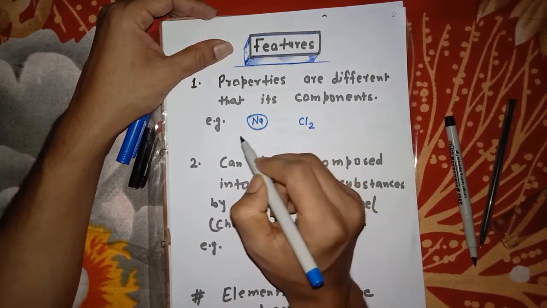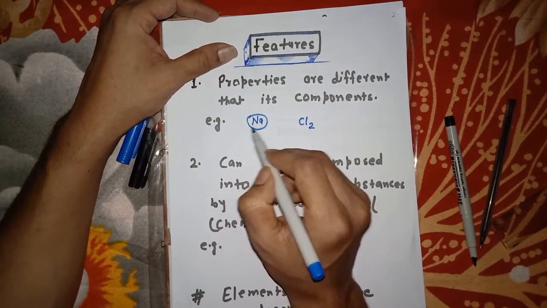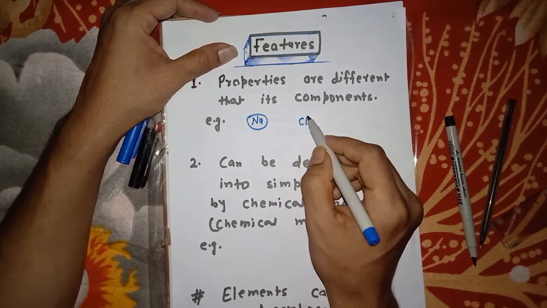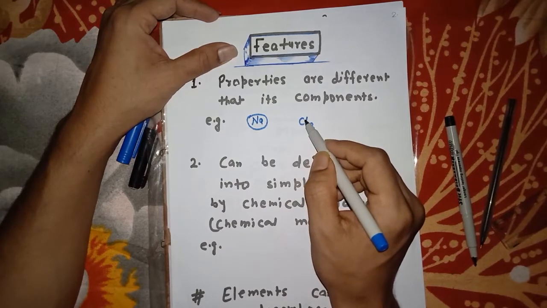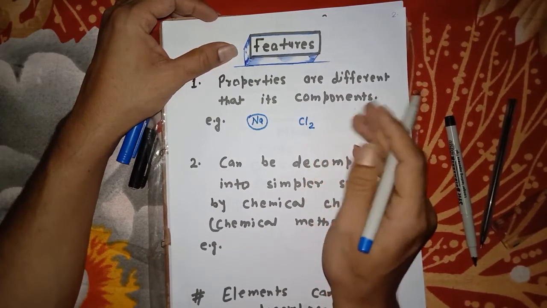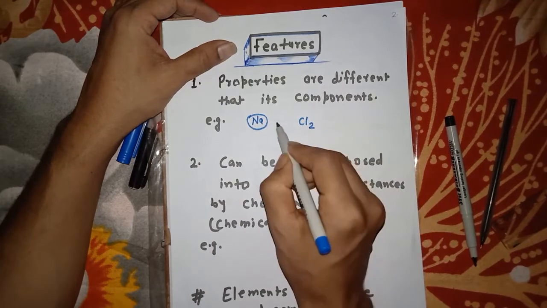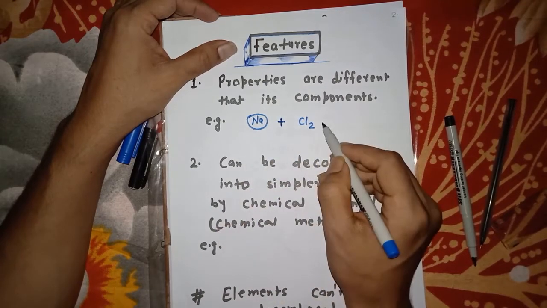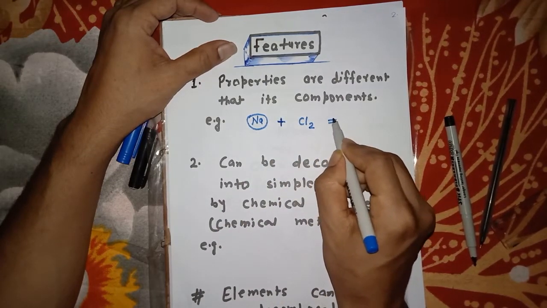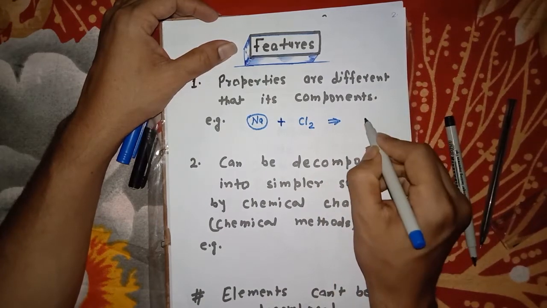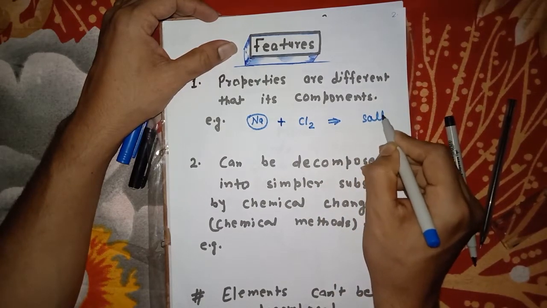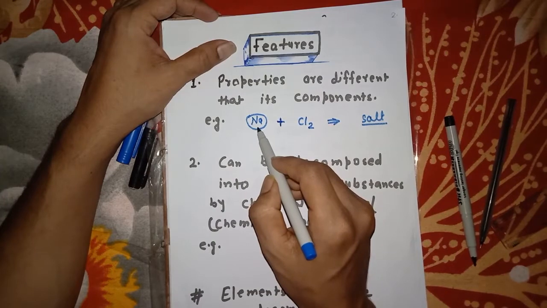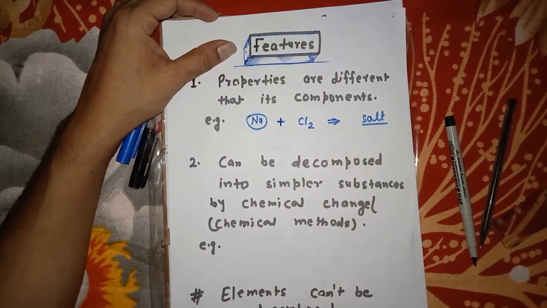sodium is a soft metal. It is a very reactive metal. It can burn in the air. And chlorine is a greenish yellow gas. It has a pungent smell and is used to bleach the surface. So if in favorable conditions these things react, it gives rise to a new kind of substance which we call salt. Salt is salty in taste, but sodium is tasteless and chlorine is also tasteless.